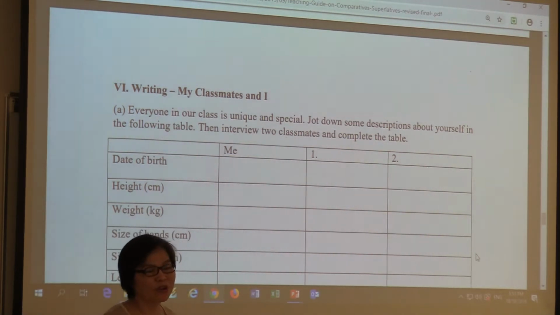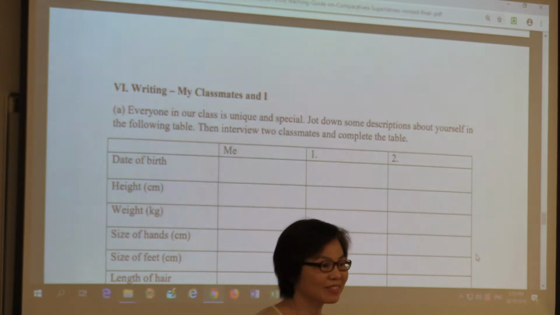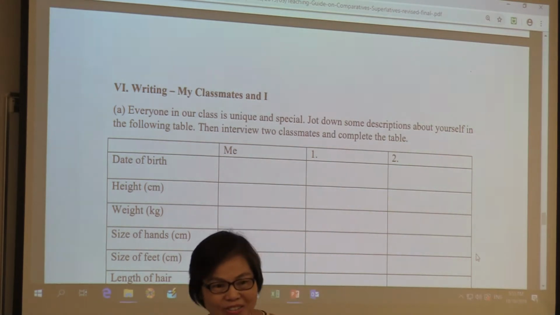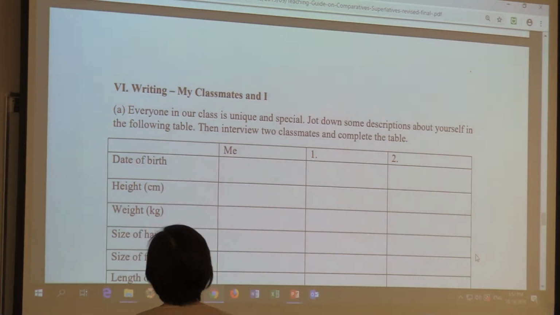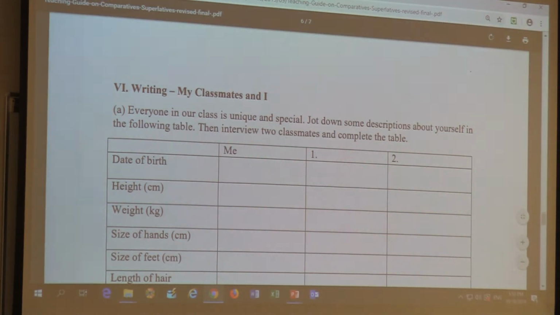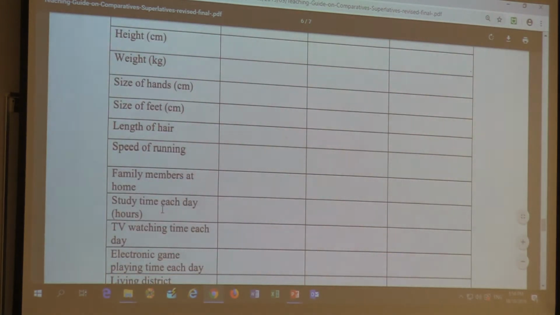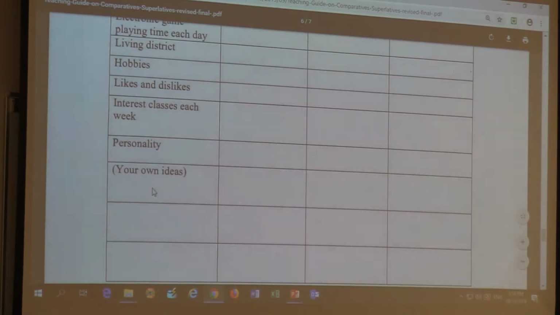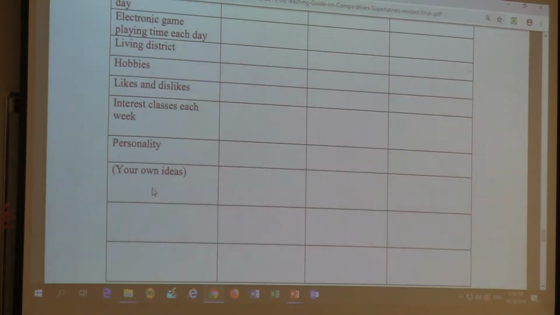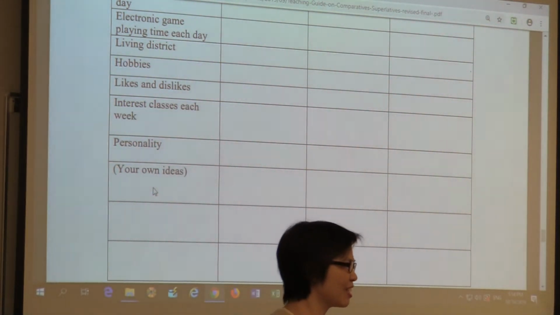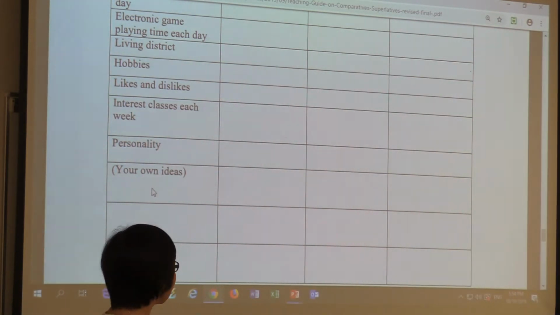So what is your date of birth? When were you born? Then you can compare the age, height. How tall are you? Right. So you can give them some scaffolding, guiding them with some topics here. How many family members do you have at home? How often do you play electronic games? And so on. And interest classes: every week, how many interest classes do you have to attend? In Hong Kong, young kids have got so many classes to attend, they're so busy.